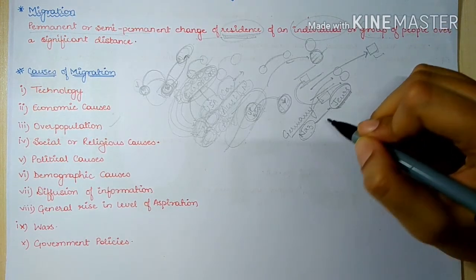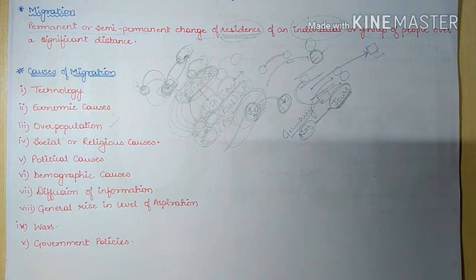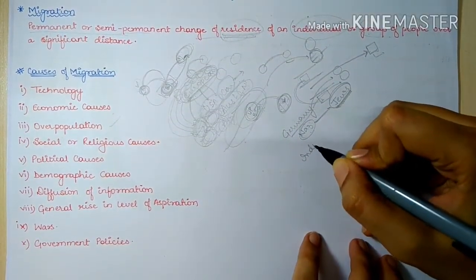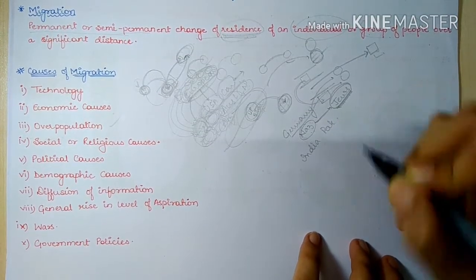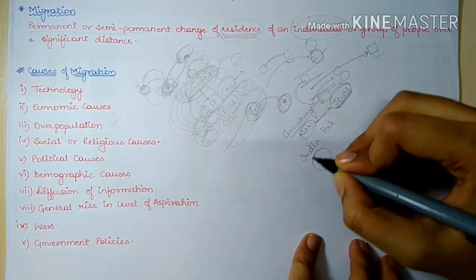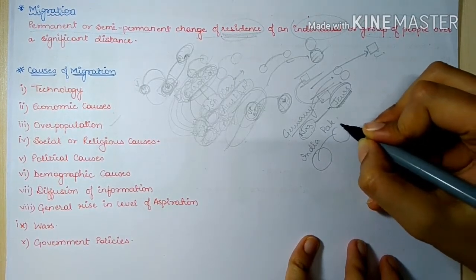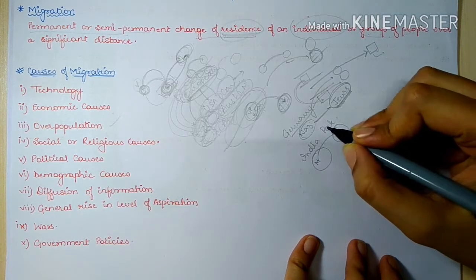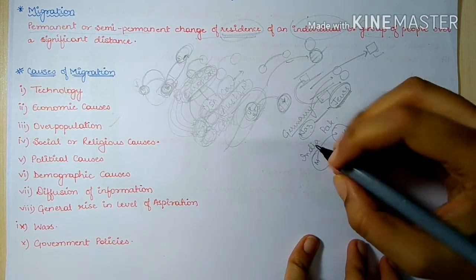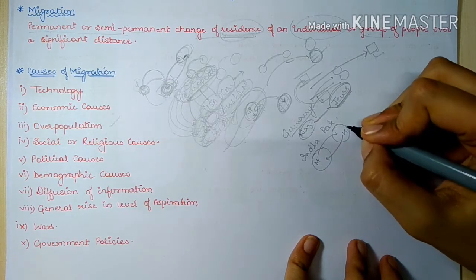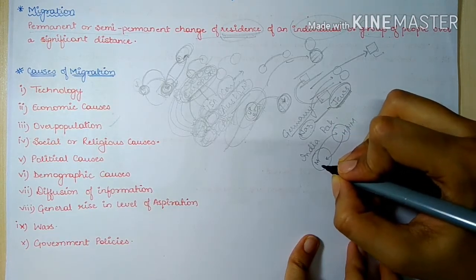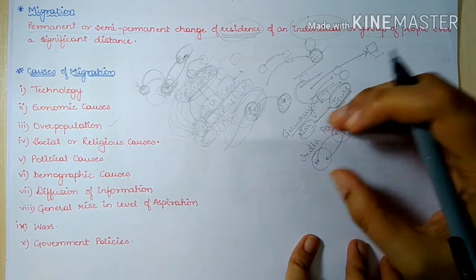Now there are other social causes, like during the India Pakistan partition, various Muslims from India migrated towards Pakistan, while various Hindus from Pakistan migrated to India, or we can say various non-Muslims, there were Sikhs also, who migrated towards India. So these are the social causes.